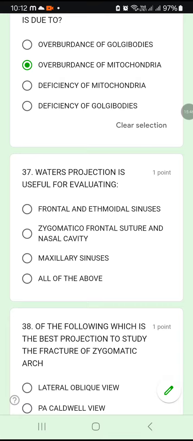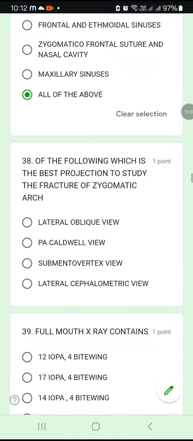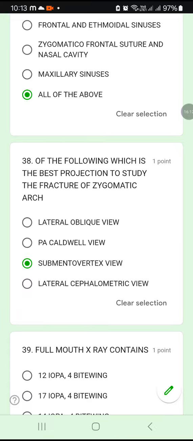Waters projection can be used for all of the three options given above. So 37D. Question number 38. Of the following, which is the best projection to study the fracture of a zygomatic arch? Lateral oblique view, PA Caldwell view, submental vertex view, or lateral cephalo view? Among the given options, if you want to study the fracture of a zygomatic arch, you go for a submental vertex view.